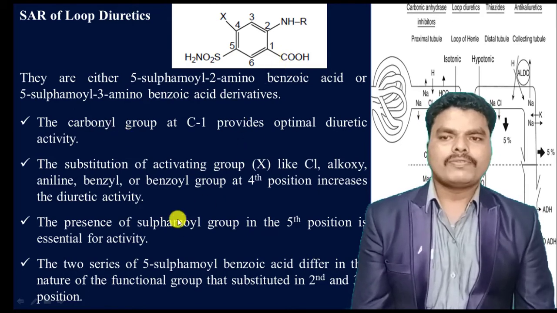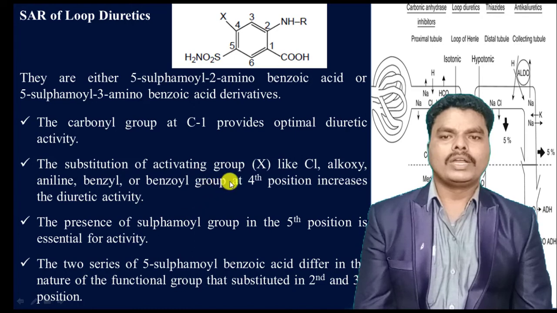The substitution of activating groups like chlorine, alkoxy, aniline, benzyl, benzoyl groups at the fourth position will increase the diuretic activity of these compounds. The presence of a sulfonamyl group at the fifth position is required to show the diuretic activity in some types of loop diuretics.